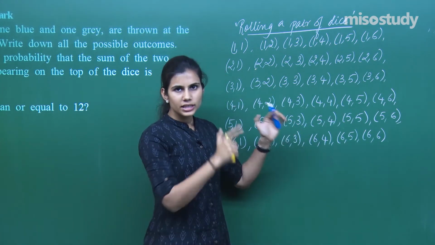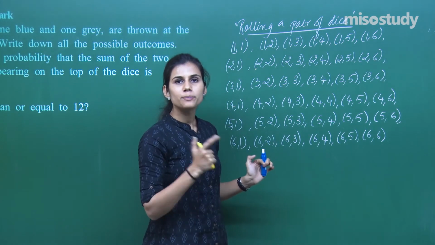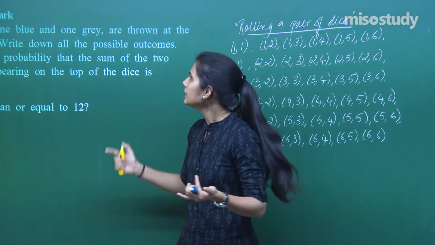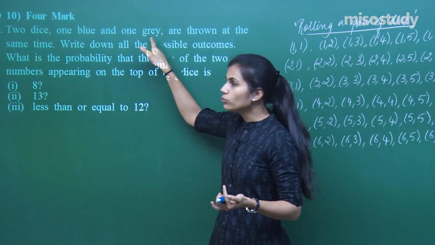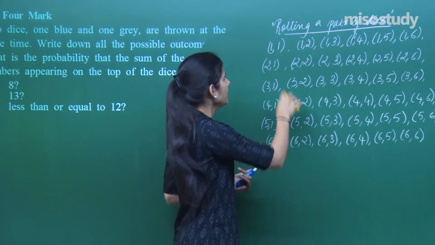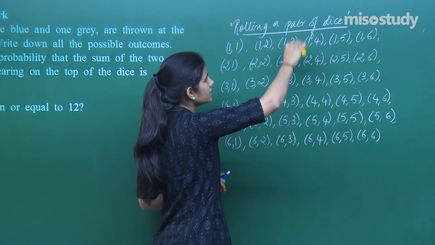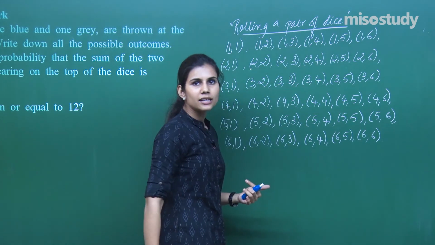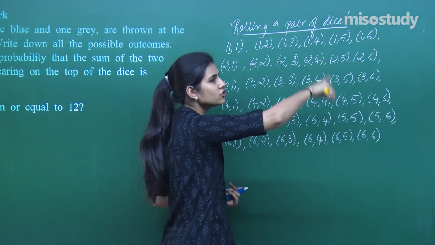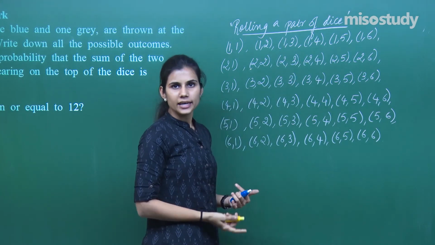Like (5, 3) within the braces is standing for the possible outcome that 5 is coming on the first die, 3 on the second, or you can say 5 is coming on the blue die and 3 is coming on the grey die. So let's fix that the first numbers in each pair are the outcomes on the blue die, and the second numbers in each pair are outcomes on the grey die.